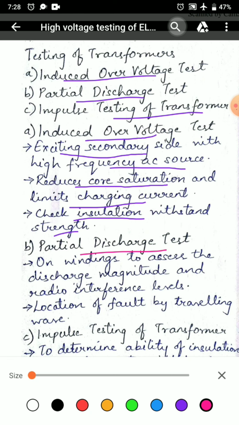Partial discharge test is done on windings to assess the discharge magnitude and radio interference level in a transformer. The location of fault by traveling waves is done in this method.